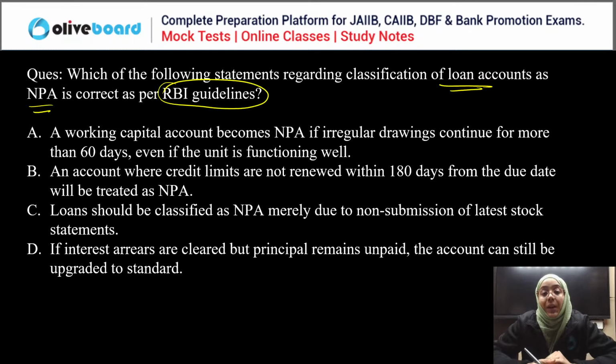A working capital account becomes NPA if irregular drawings continue for more than 60 days, even if the unit is functioning well. An account where credit limit are not renewed within 180 days from the due date will be treated as NPA. Loan should be classified as NPA merely due to the non-submission of the latest stock statement. If interest arrears are cleared but principal remain unpaid, the account can still be upgraded to the standard. So we have to choose the correct guidelines of non-performing asset.